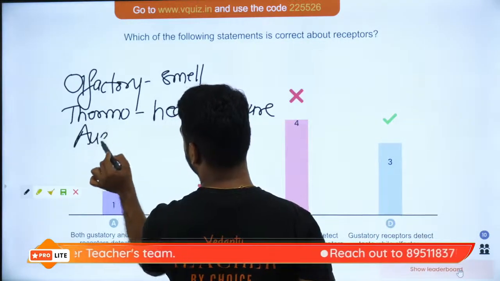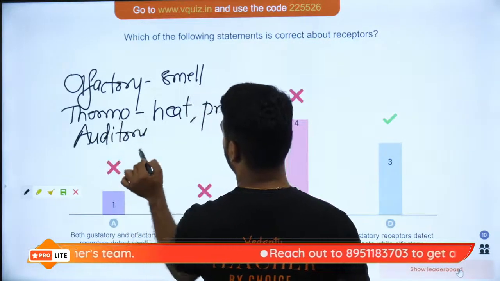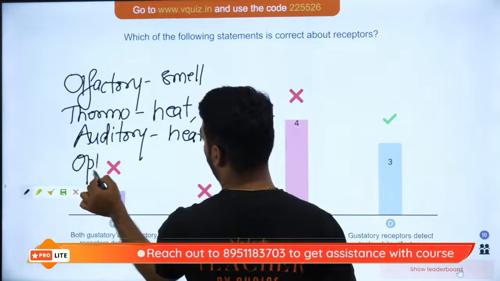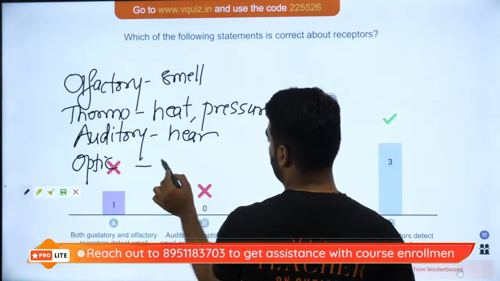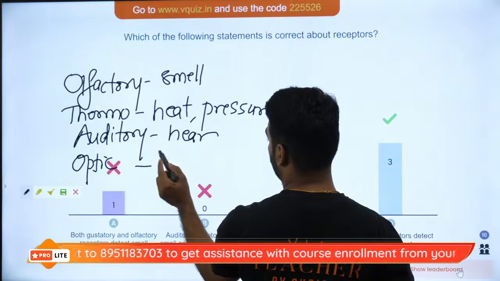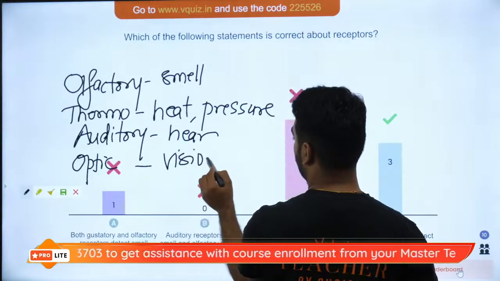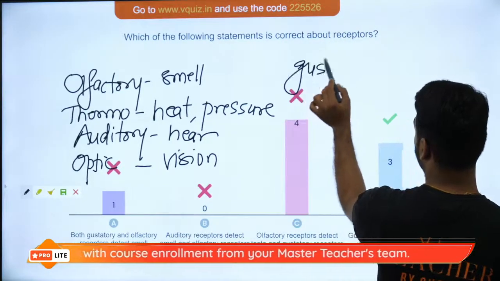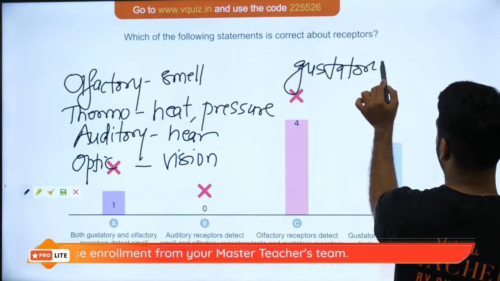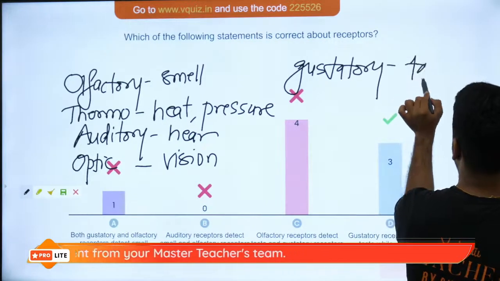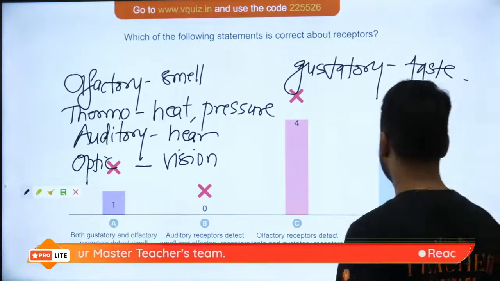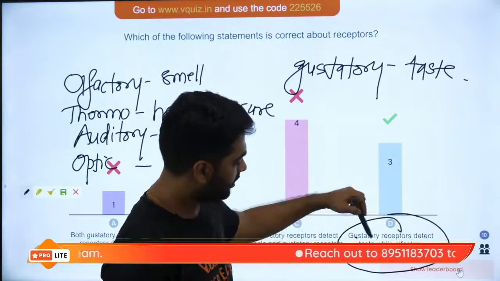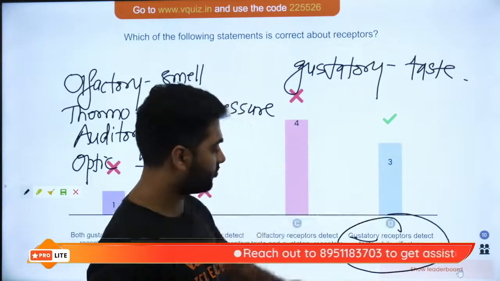Auditory is for hearing. Optic is for vision, right? Your gustatory is for taste. Okay? So that is why D will be your correct answer. Gustatory is for taste and olfactory is for smell.